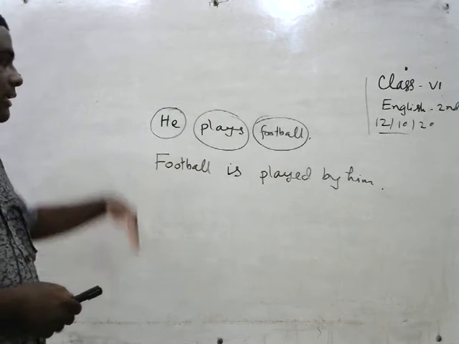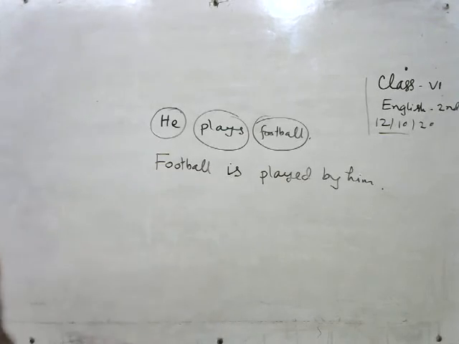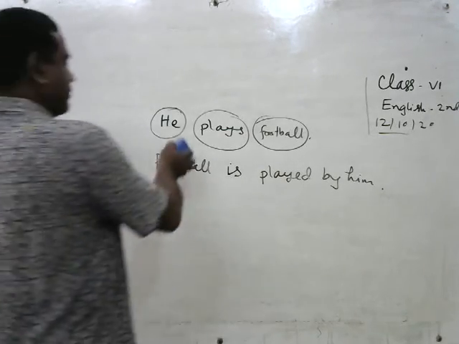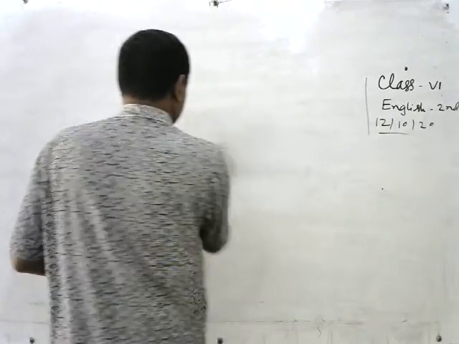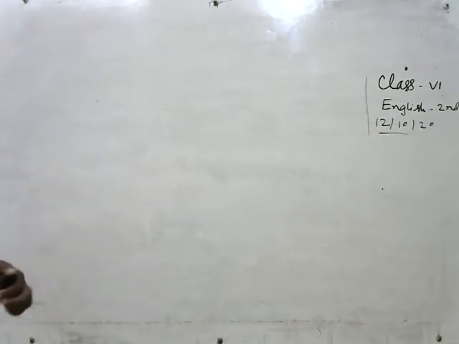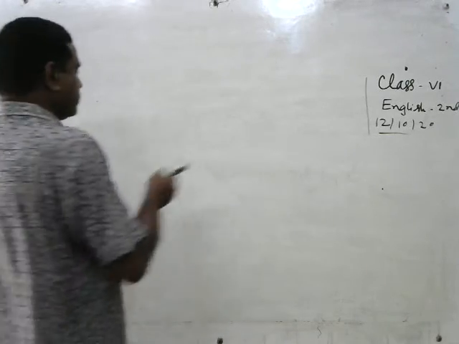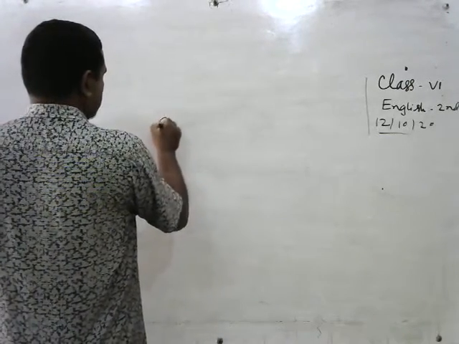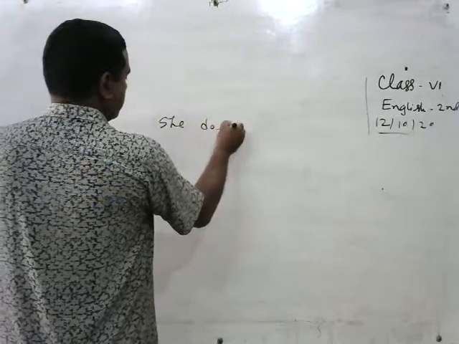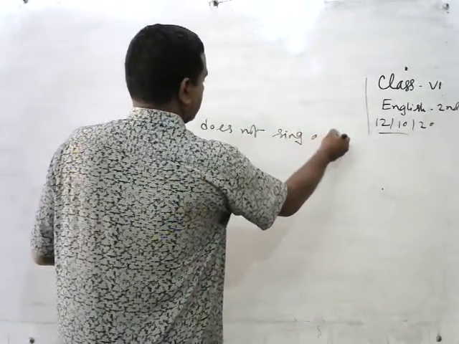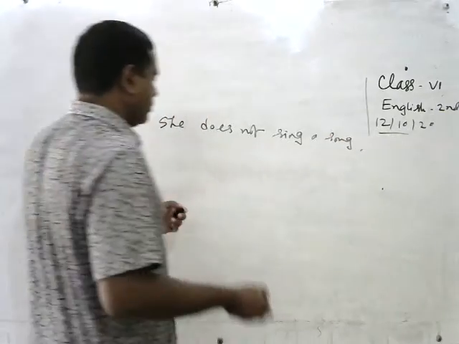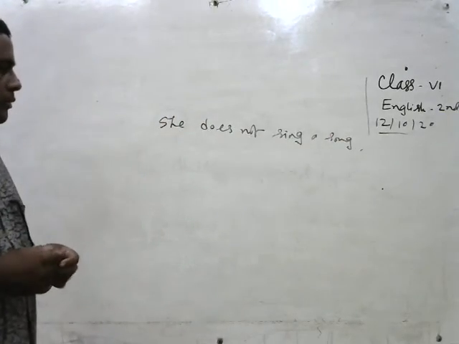If the sentence is negative, I will write a negative sentence. She does not sing a song.